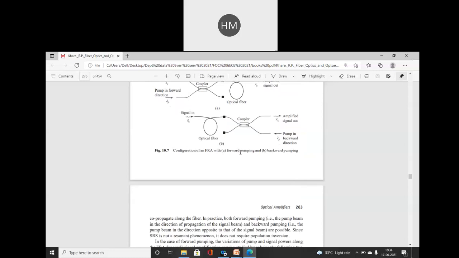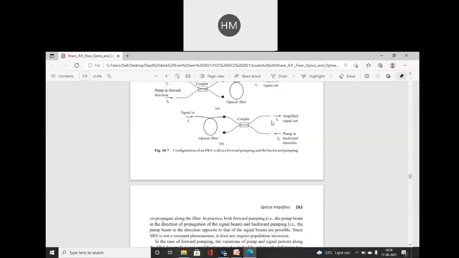Forward pumping means the pump beam is in the direction of propagation of the signal beam, and backward pumping means the pump beam is in the direction opposite to that of the signal. In the second diagram, you can see the input signal traveling and we are pumping backward. From the backward direction, we are giving signal strength to the original input signal, and lambda s is the amplified signal output at this port. Both situations are possible.